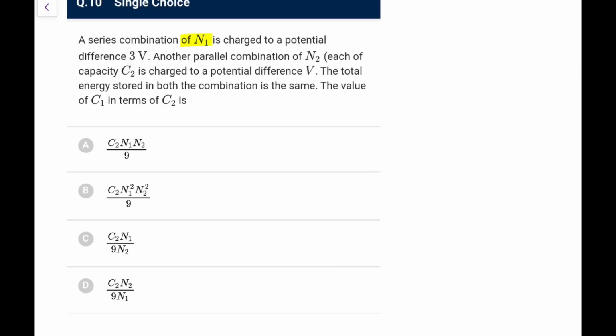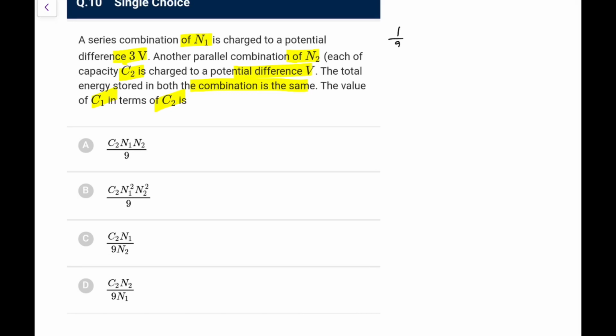A series combination of N1 capacitors, each of C1, is charged to a potential difference 3V. Another parallel combination of N2 capacitors, each of capacity C2, is charged to a potential difference V. The total energy stored in both combinations is the same. Find the value of C1 in terms of C2. So a series combination of N1 capacitors each of C1, that is missing here, and N2 each of C2, the energy is the same.